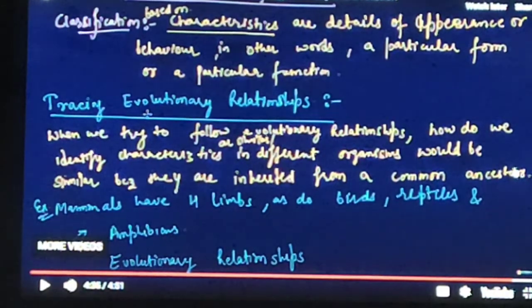A girl and her first cousin are also related, but less than the girl and her brother. This is because cousins have a common ancestor, their grandparents, in the second generation before them, not the first. We can now appreciate that classification of species is in fact a reflection of their evolutionary relationship.